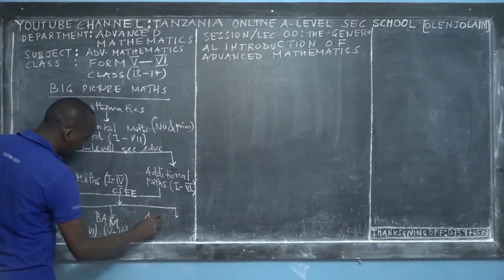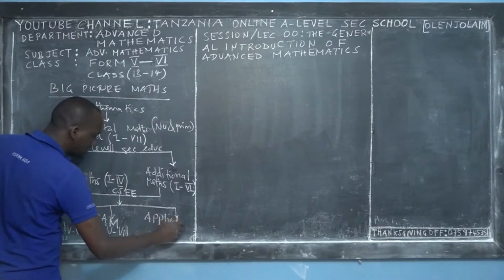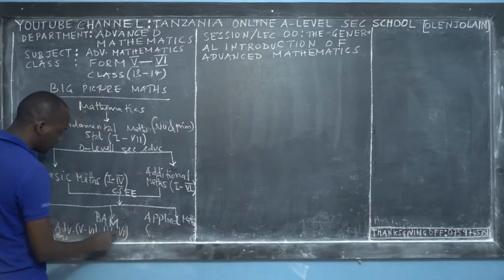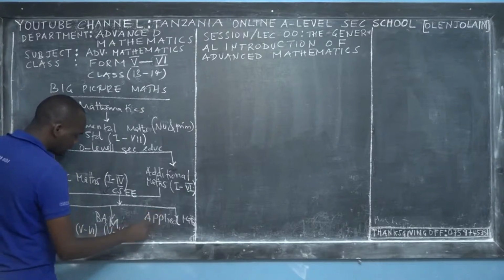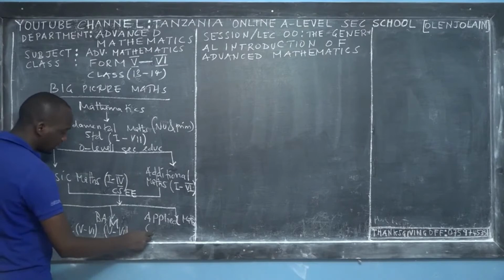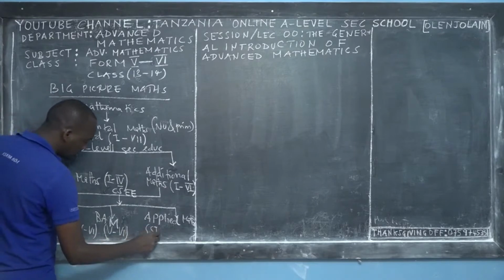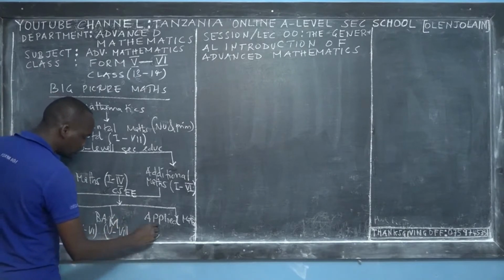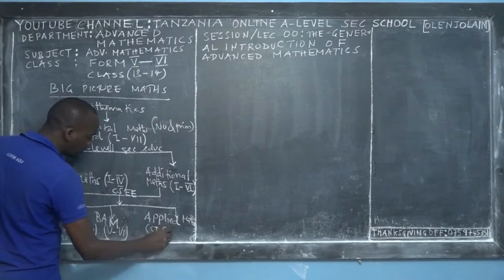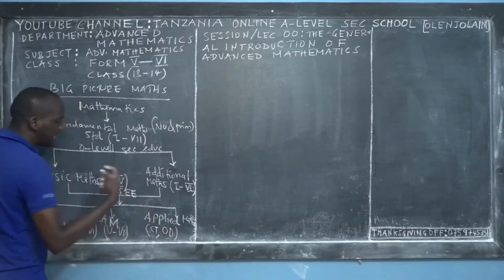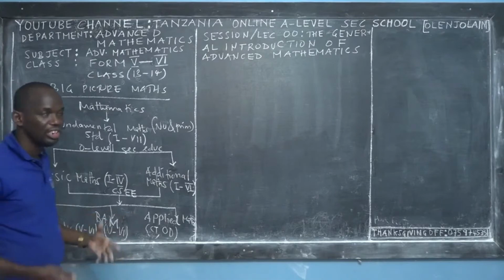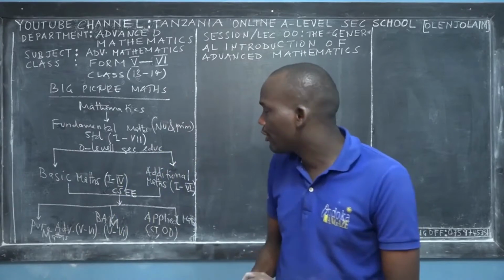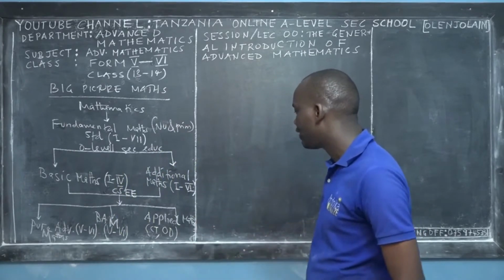Also, you can major in applied mathematics. Applied mathematics is a little bit different from basic applied mathematics because this is advanced level, Form 5 to Form 6. Here we have a certificate. Maybe you want to pursue a certificate in chemical engineering, telecommunication engineering, and also an ordinary diploma. So you find applied mathematics in chemical engineering, in lab science, and in different areas of study. So those are the 3 routes.